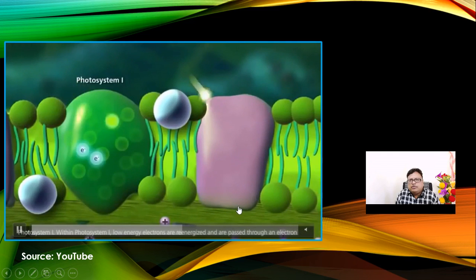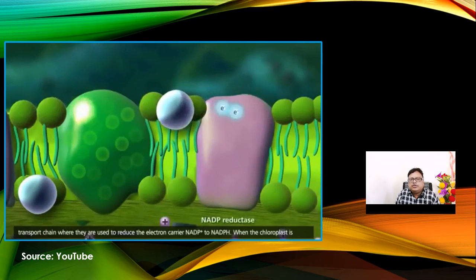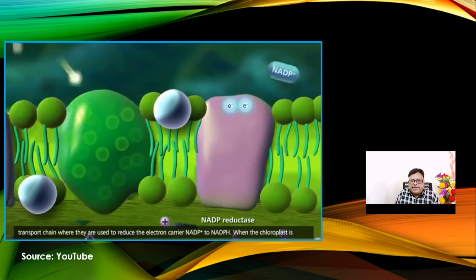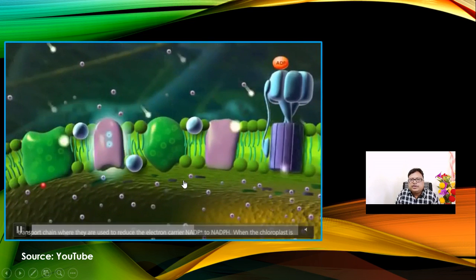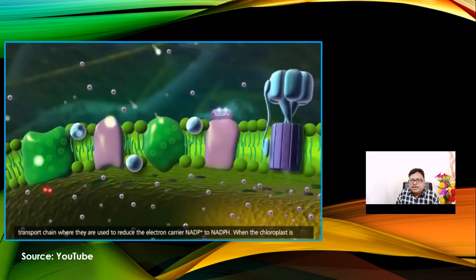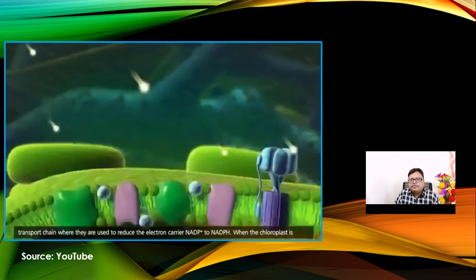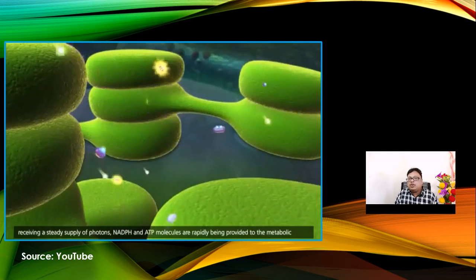The splitting of the water molecule results in the formation of H plus ions, and these H plus ions are utilized for the synthesis of what? ATP molecules, as well as some of the hydrogen being transported for the reduction of NADP into NADPH2. So if ATP is synthesized due to the hydrogen atoms, and NADP is also reduced to NADPH2, it is due to the presence of these protons, that is the proton transport.